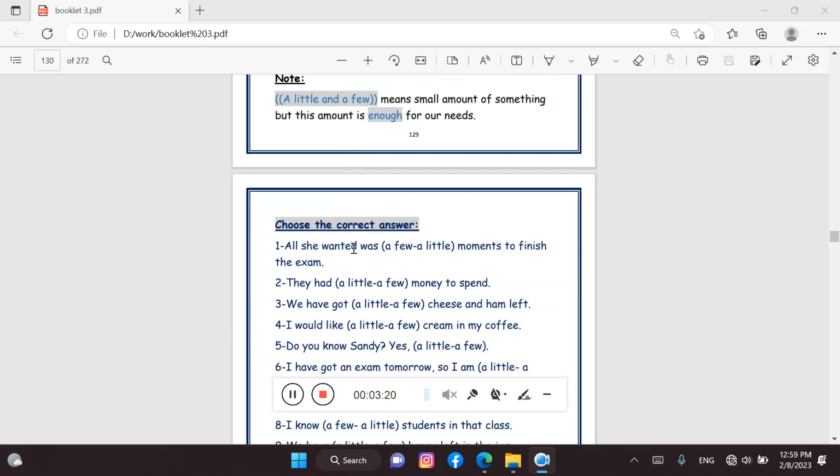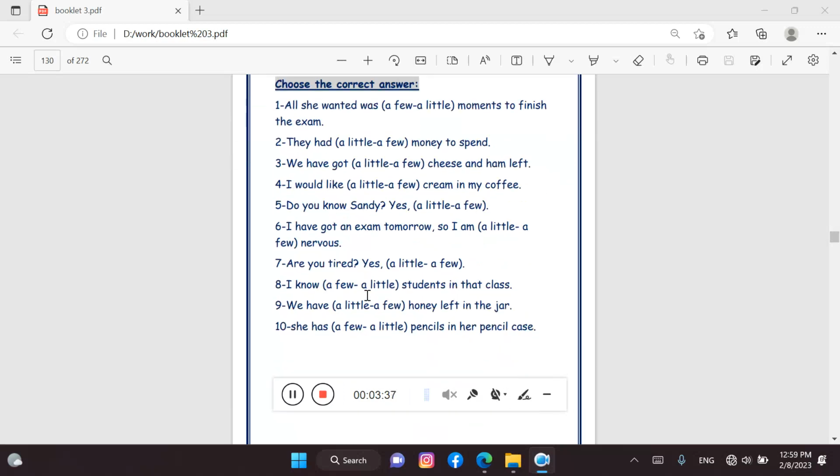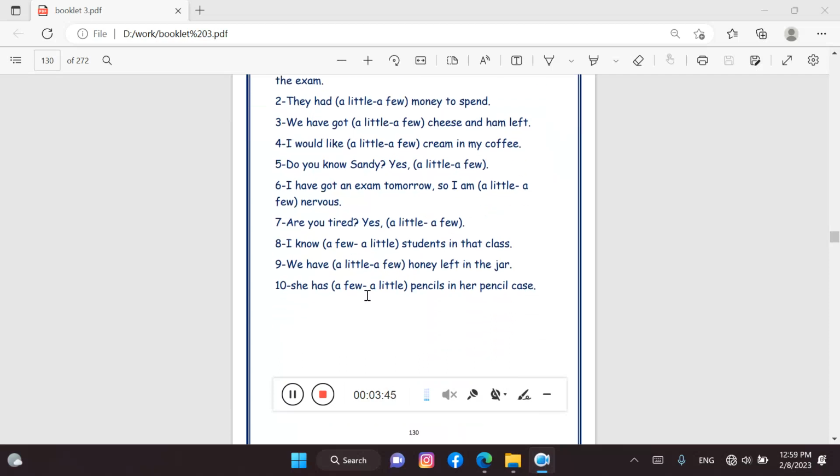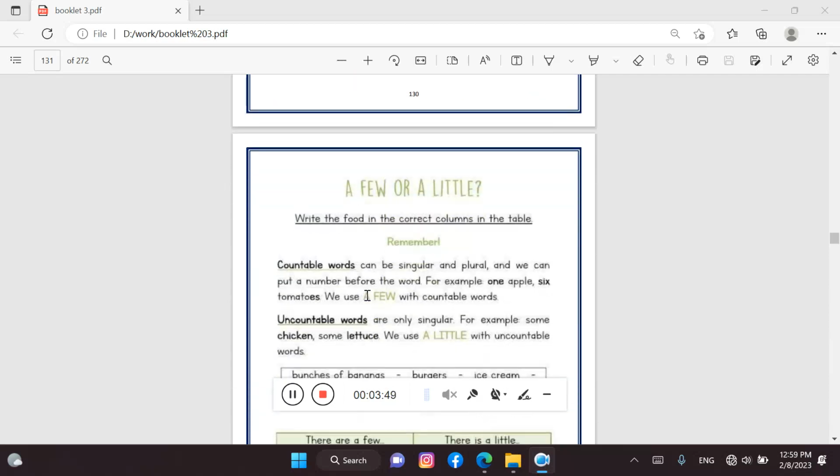Number two, they had a little or a few money to spend. Let's remember, money is an uncountable noun as we've seen. So they had a little money to spend. And so on. It goes like this. A few and a little.